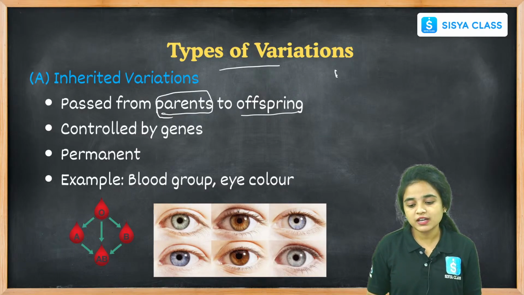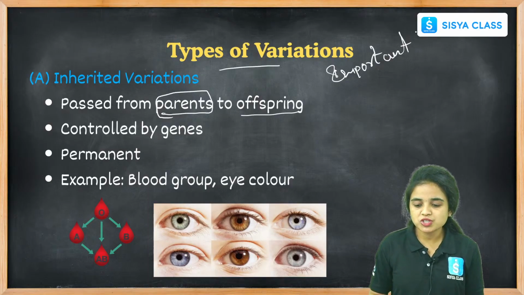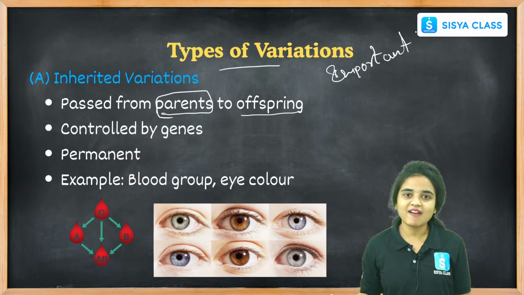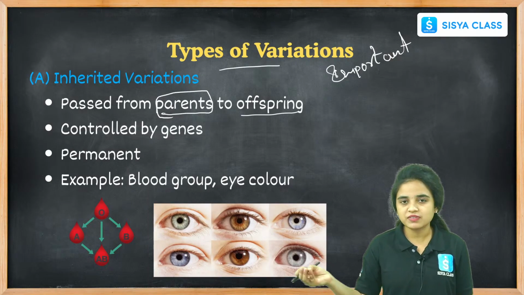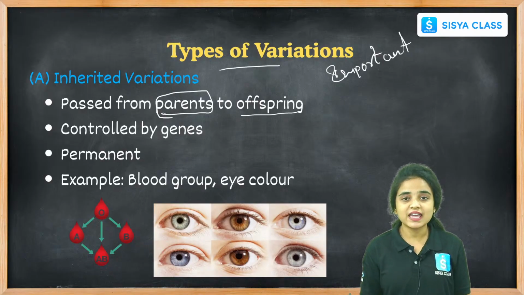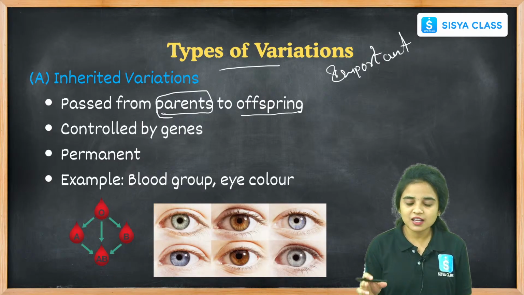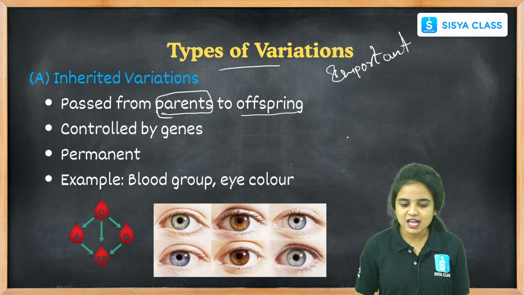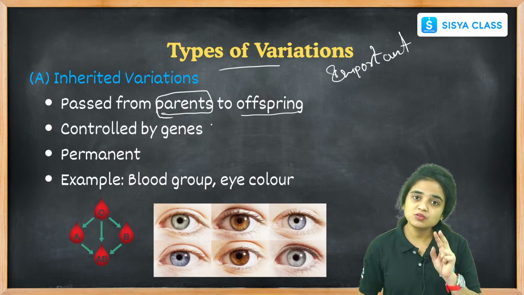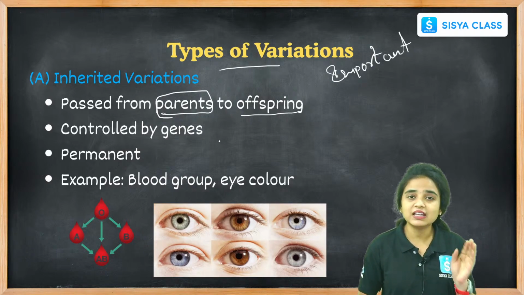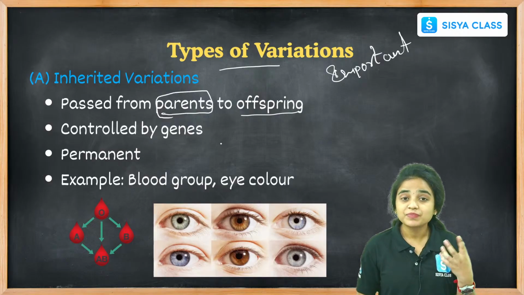It is also a very important thing to learn, students. You may get some questions regarding inherited and acquired characters. Give some examples of the inherited characters and define the acquired characters. These are the questions they may ask in your exams. So it is very important to learn the differences between inherited variations and acquired variations.